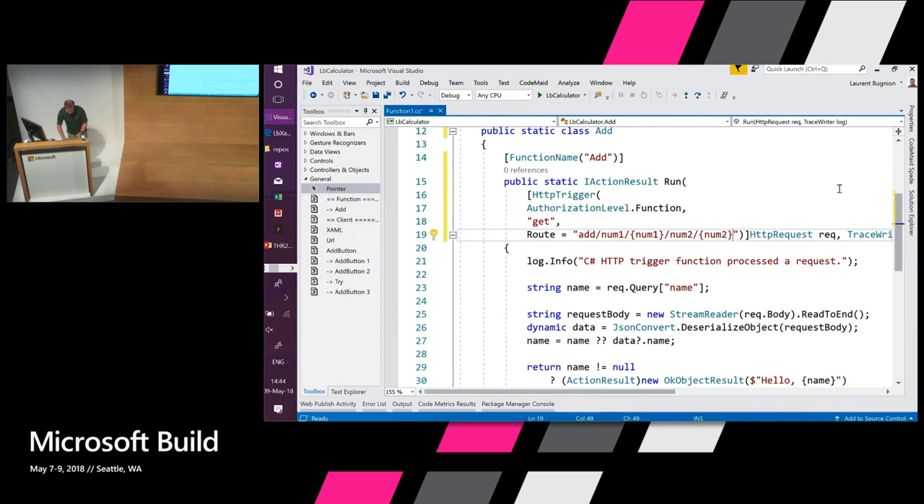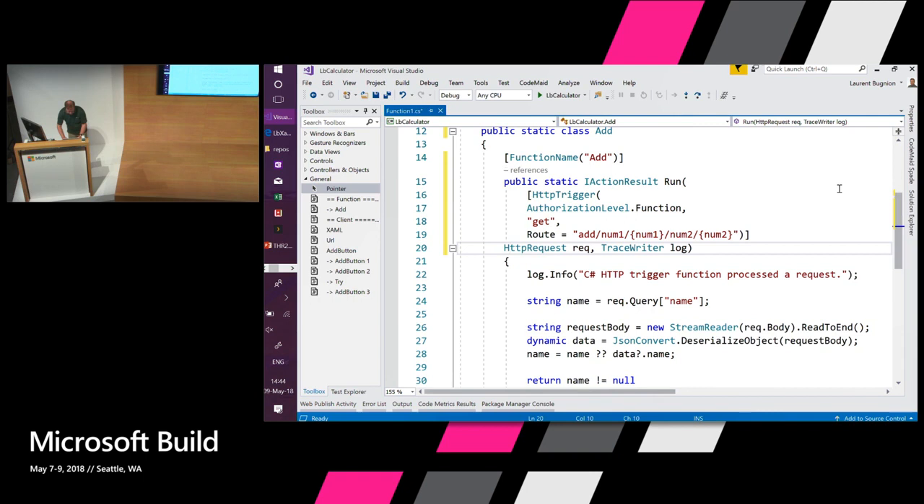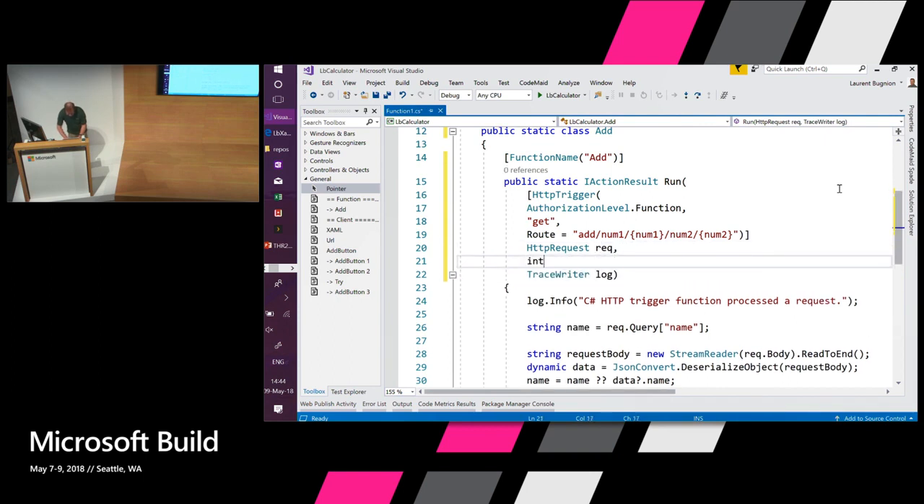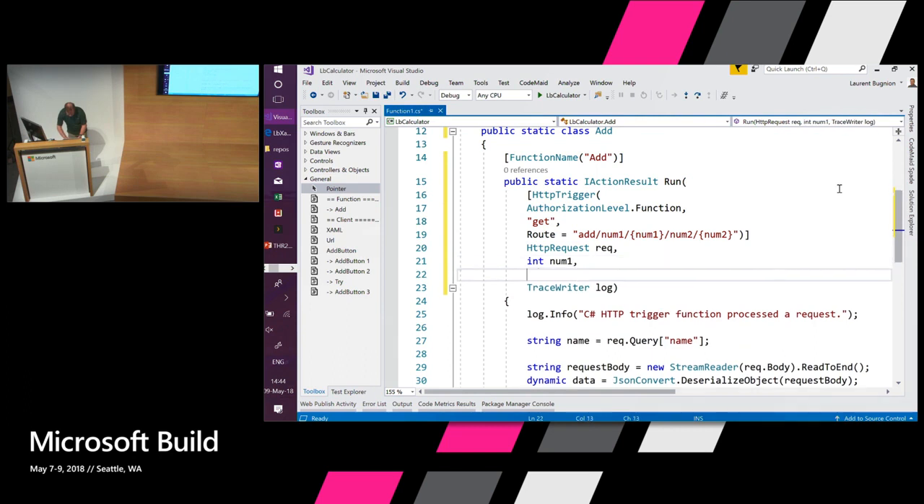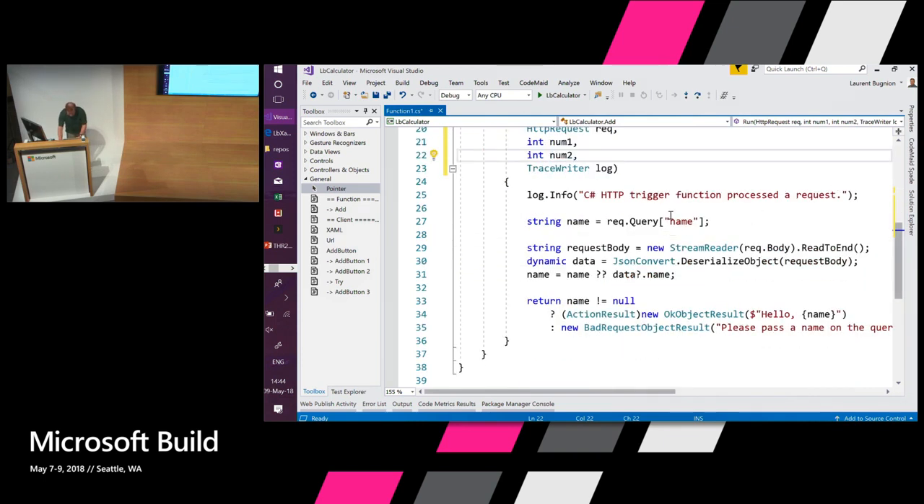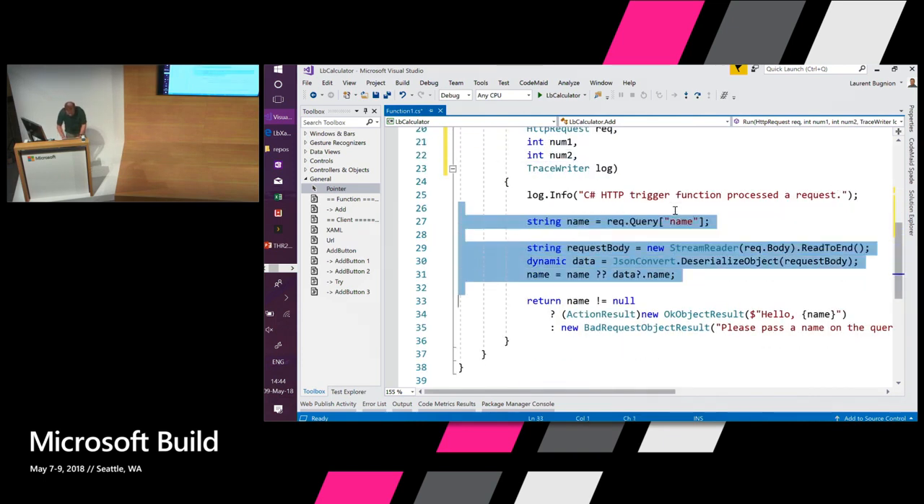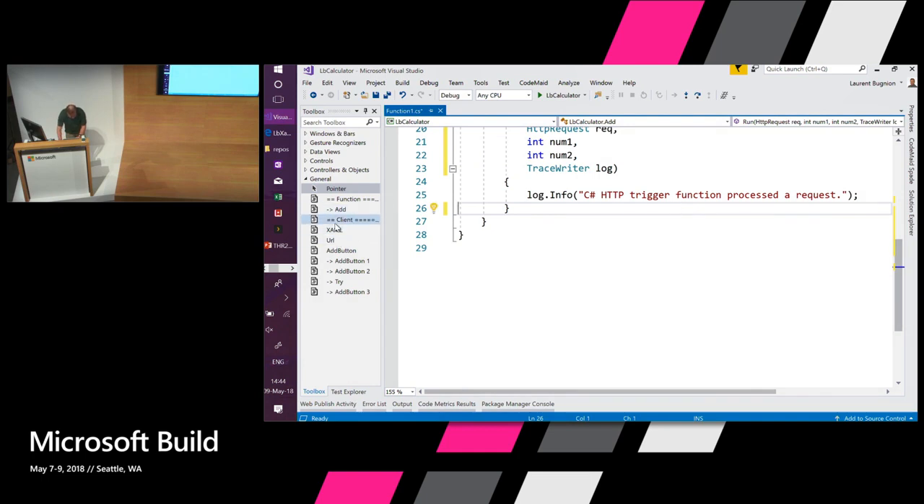Now, how do I access those things, those parameters? Well, basically, I'm just going to define them in the signature of the function. So here, I will add int num1 and then int num2. And because I defined them as integer, the function runtime is going to automatically convert those strings from the URL into numbers for my benefit. OK, I'm going to delete this. And then instead, I'm going to add a body here.